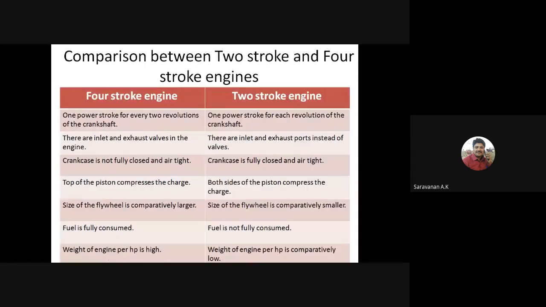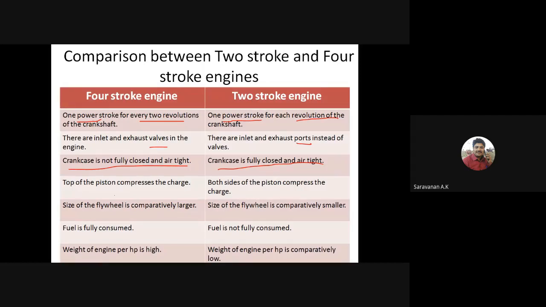So these are the comparisons between the 2-stroke and the 4-stroke engine. We already discussed, right? The power stroke is produced every 2 revolutions in the 4-stroke engine, but in the 2-stroke engine, the power stroke is produced in each revolution of the crankshaft. In the 4-stroke engine, we are using valves; instead of valves, here we are using ports. And the crankcase is not fully closed or airtight in the 4-stroke engine, but here the crankcase is fully closed and airtight. Why? Because the fresh charges are compressed in that crankcase itself, so it will be airtight and fully closed.